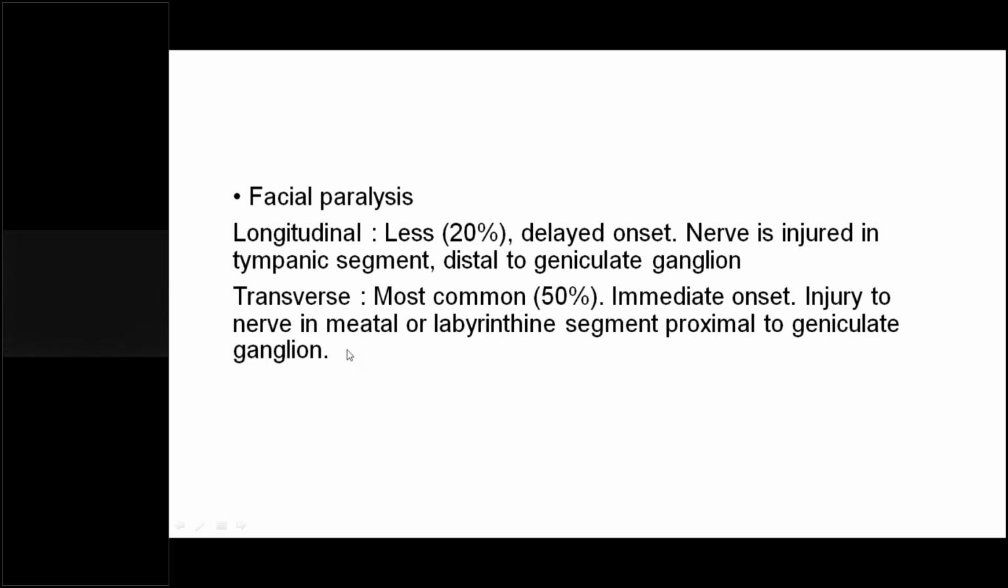The nerve is injured in the middle of the labyrinthine segment. That is the first segment of the intratemporal part of the facial nerve, and it might get injured in the transverse type of fracture, and that is proximal to the geniculate ganglion. So if the fracture line is passing proximal to the geniculate ganglion, then it is a transverse type of fracture. If it is distal to the geniculate ganglion, it's a longitudinal type. All these differences are to be mentioned. If you know all these differences, then you can have a differential diagnosis and come to a provisional diagnosis.